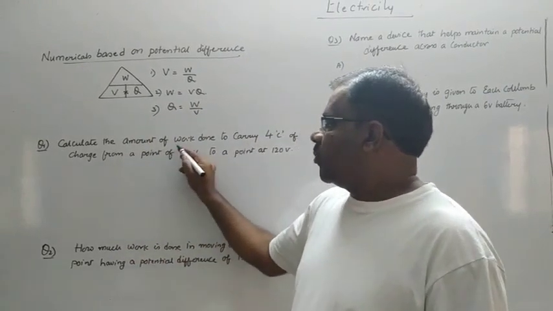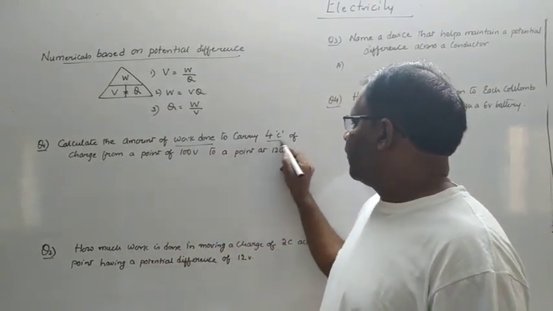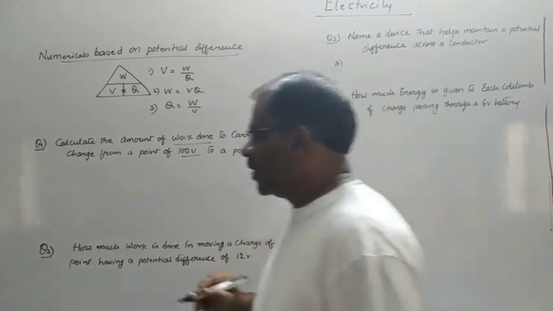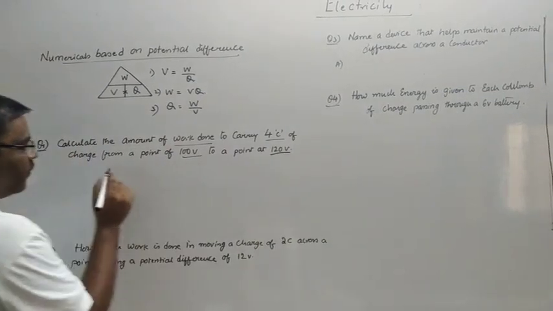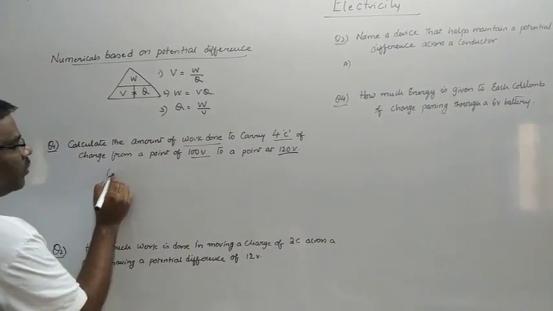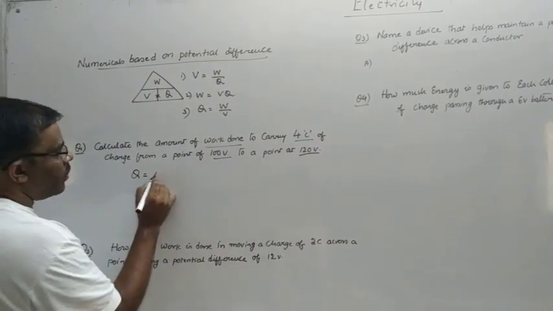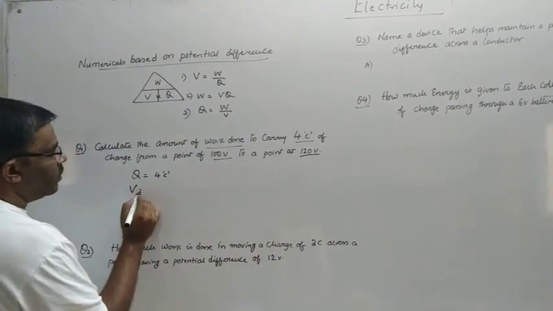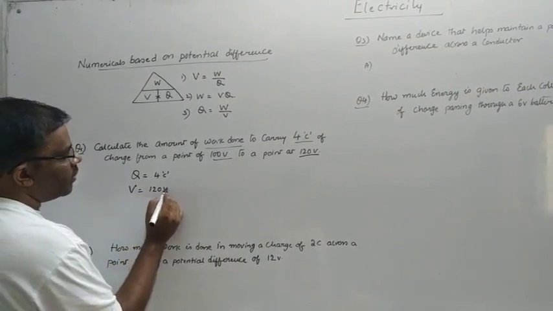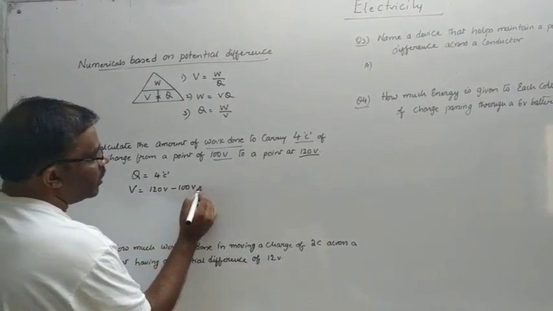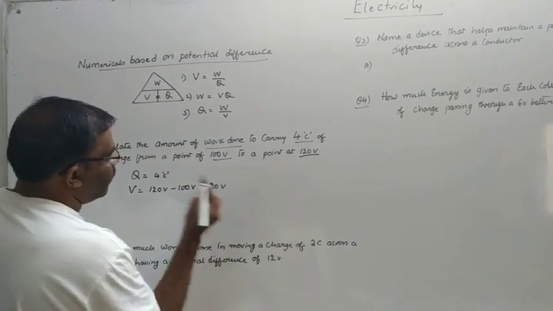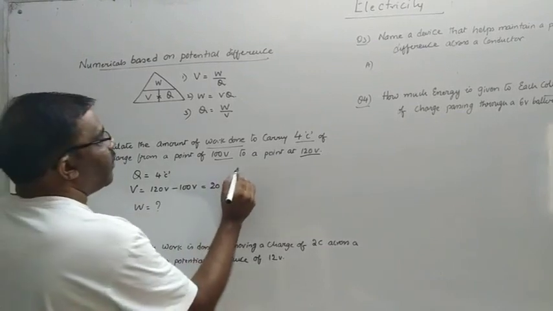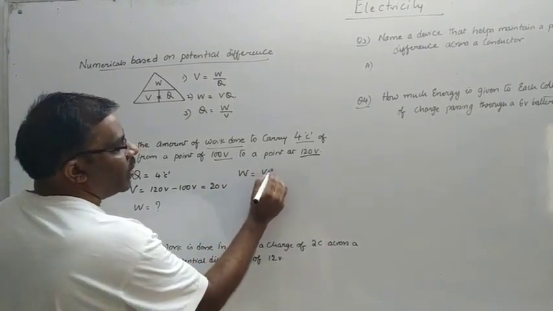So here is the question. You are asked to calculate the amount of work done to carry 4 coulombs of charge from a point of 100 volts to a point of 120 volts. Now, if we write what is given, Q is equal to how much? 4 coulombs. We are given potential difference V is equal to 120 volts minus 100 volts. How much is the potential difference? 20 volts. Now, what do we need to calculate? We need to calculate the work done. So, what is the formula for work done? W is equal to V into Q.